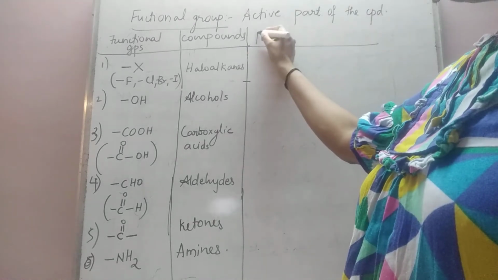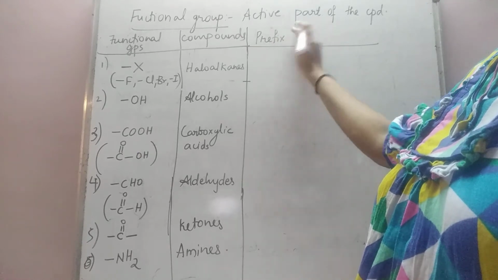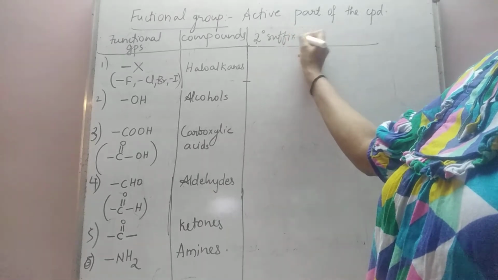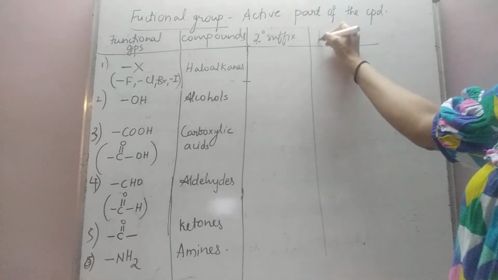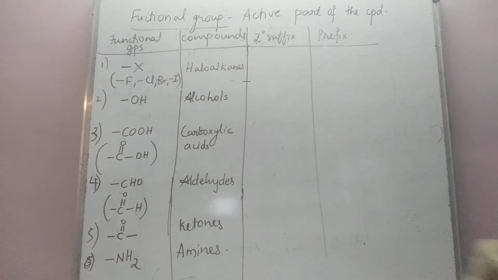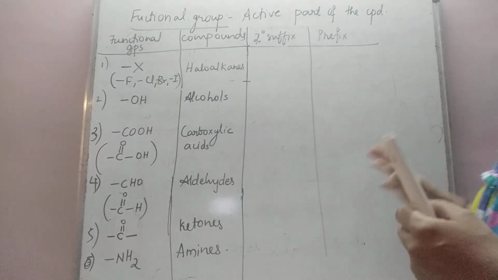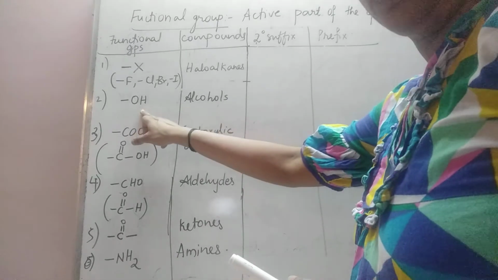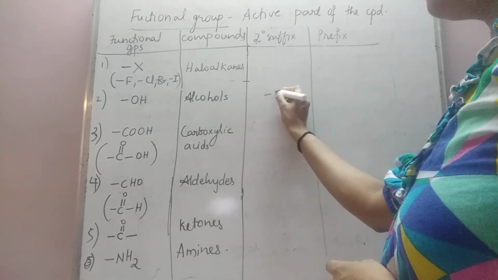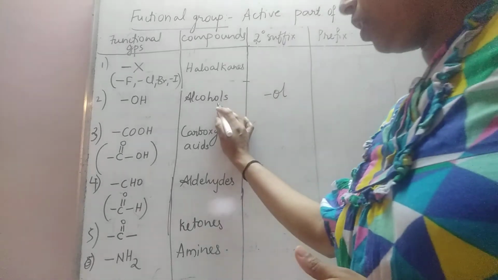So let me make two columns here, prefix, or rather we will focus mainly on secondary suffix, and if required we will be using some prefix. Let me begin with alcohol. If any compound contains the OH group, then the secondary suffix for that compound will be ol, as in alcohol.